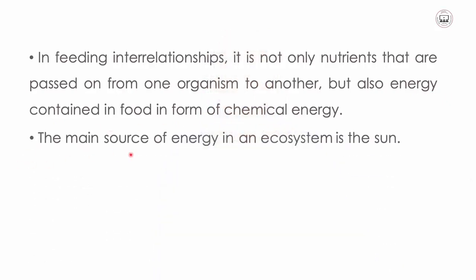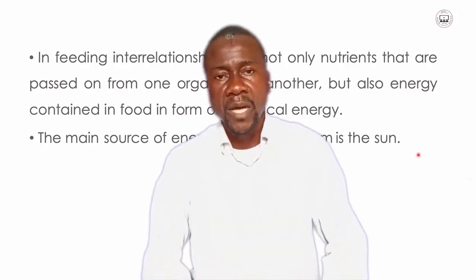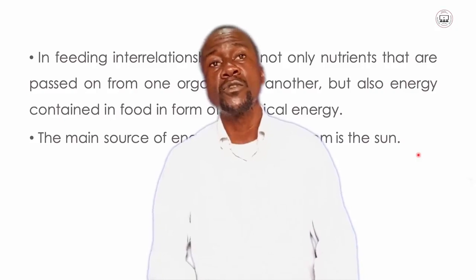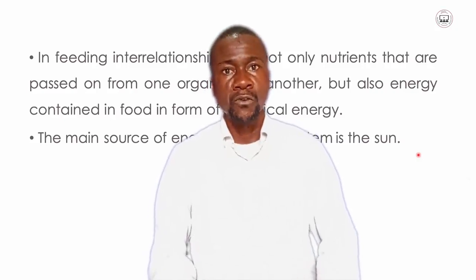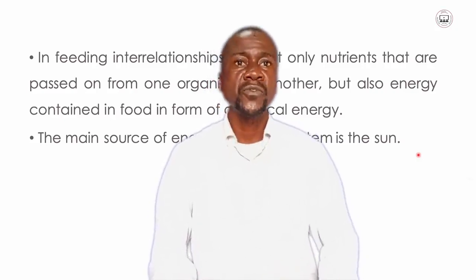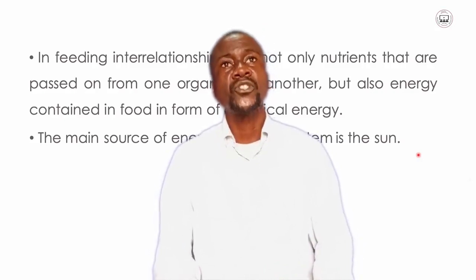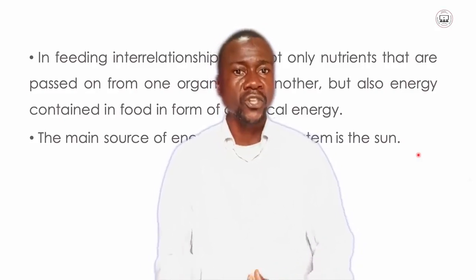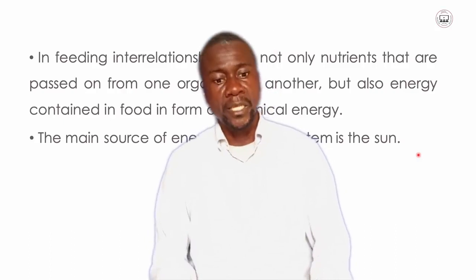And then the main source of energy in an ecosystem is the sun. Remember, we have just said that plants are able to make their own food through the process of photosynthesis. And for this process to happen, there must be a source of energy. And this source of energy is the sun's energy.